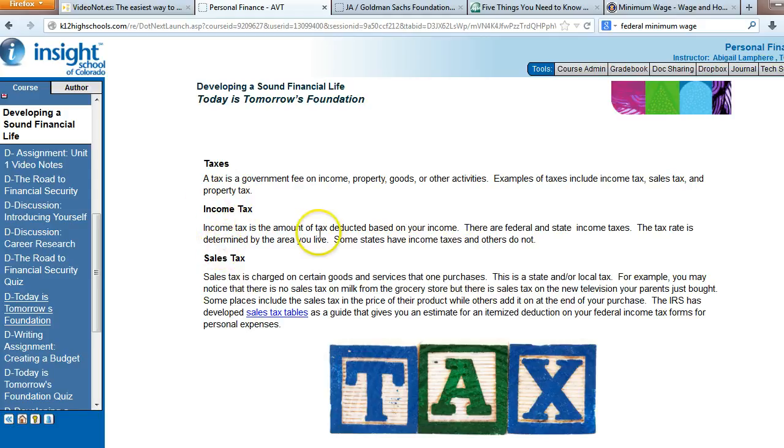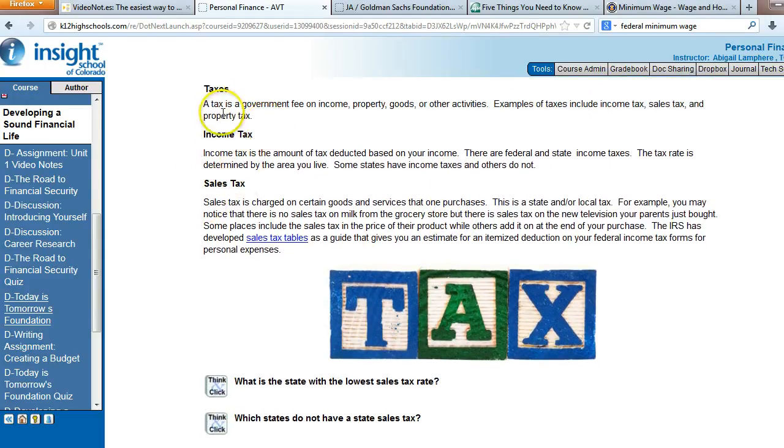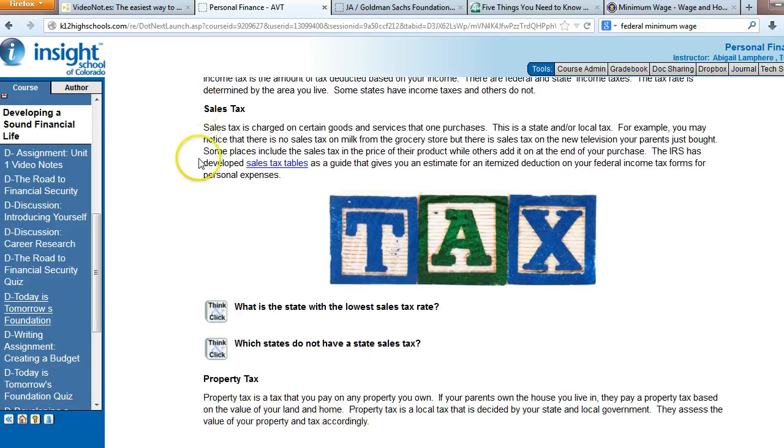Income tax is the amount of tax deducted based on your income. There are federal and state income taxes, and we also saw, on that sample paycheck in the previous video, that in New York City there was also a city income tax. The tax rate is determined by the area you live in. Some states have income taxes and others don't. So depending on where you live, you might have to pay income tax or you might not. State income tax, that is. All states have to pay federal income tax.